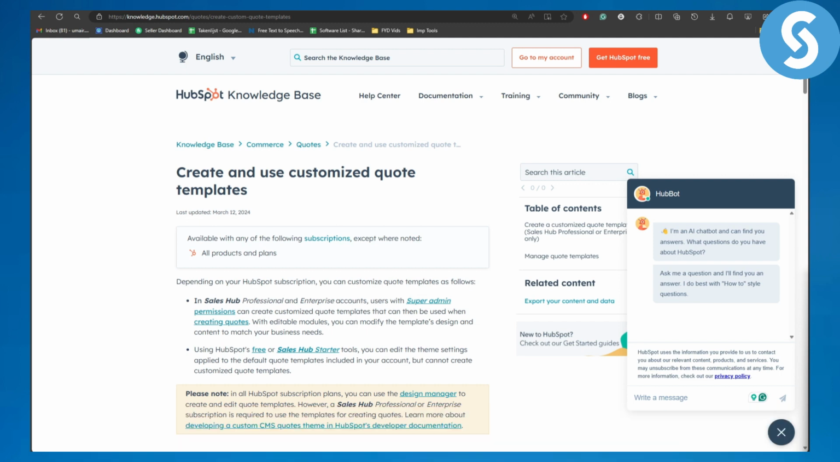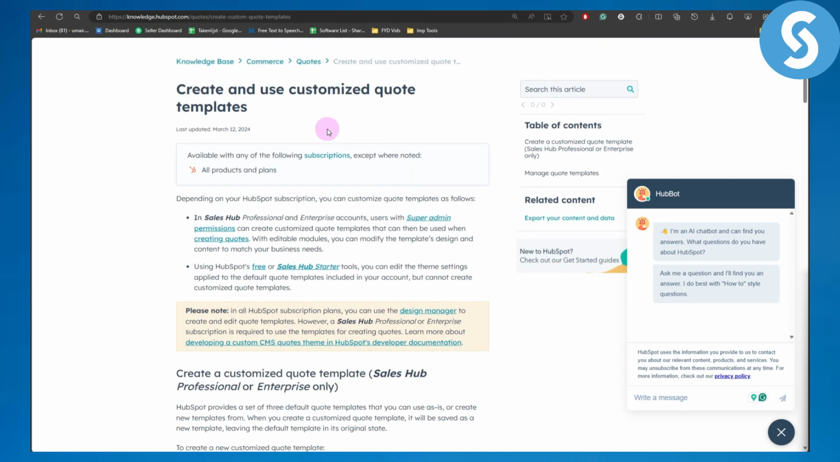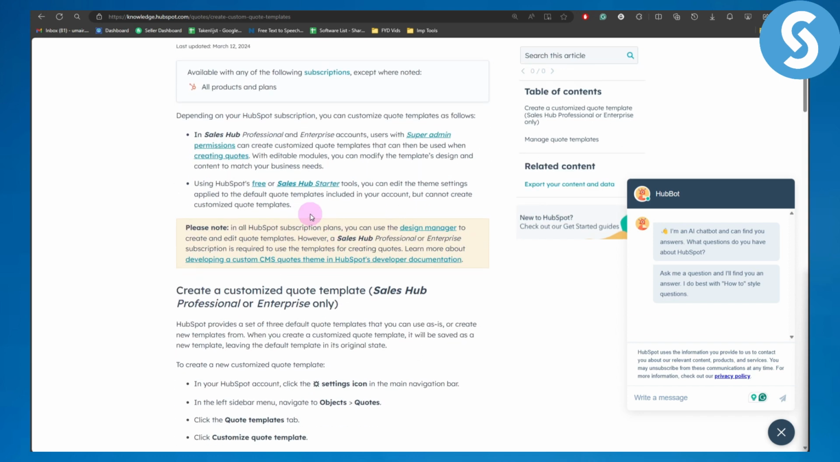So without further ado, let's just dive right into the process. Now, create and use customized code templates. In Sales Hub Professional and Enterprise accounts, users with super admin permissions can create customized code templates that can be used when creating codes with editable modules. You can modify the template's design and content to match your business needs using HubSpot's free or Sales Hub Starter tools. You can edit the theme settings applied to the default code templates included in your account, but cannot create